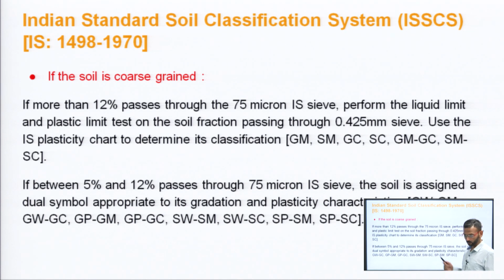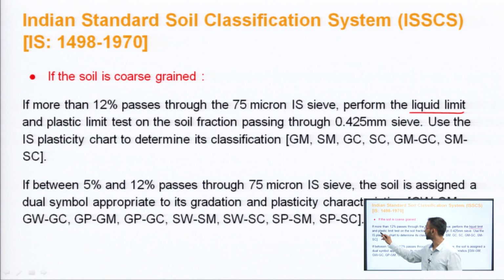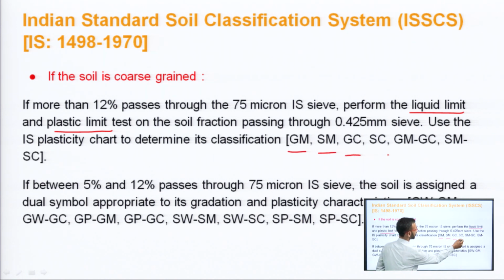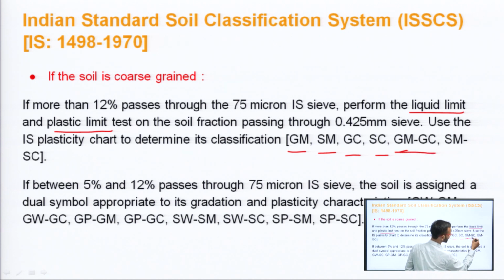Similarly, next when we move on, if more than 12% passes through the 75 micron IS sieve, we will see what is the type of fines, what is the nature of fines. To know the nature of fines, we will be going for the liquid limit and the plastic limit of the soil fraction. The liquid limit and plastic limit tests are done on the soil fraction which passes through the 0.425 mm IS sieve, and using the IS plasticity chart we will be finding either GM or SM or GC or SC, or we are giving it as a dual symbol, GM-GC or SM-SC.